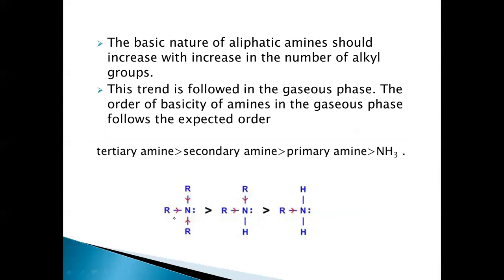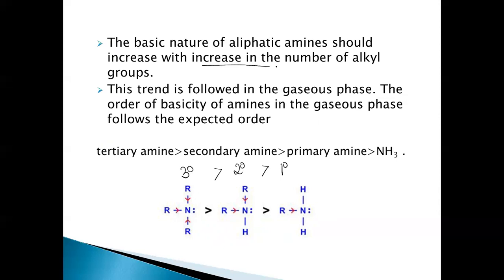So based on this inductive effect, what should be the order of basicity of amines? These are the aliphatic amines. If the number of R groups increases, the more easily the nitrogen can donate the electrons. So the order of basicity based on the inductive effect should be tertiary most basic, then secondary, then primary, because the electron density on the nitrogen is increasing.